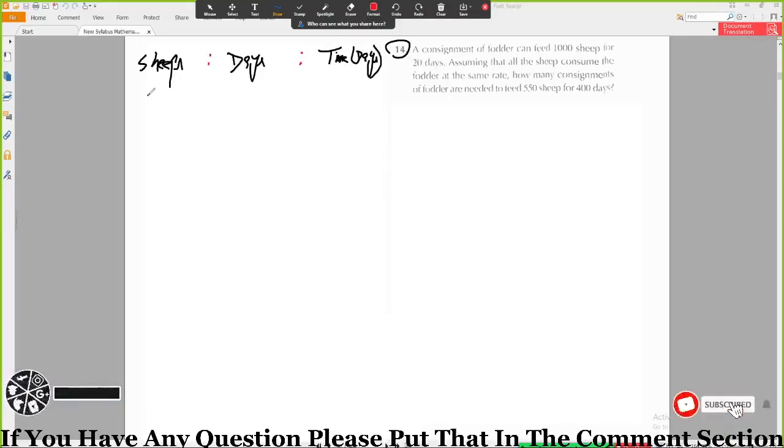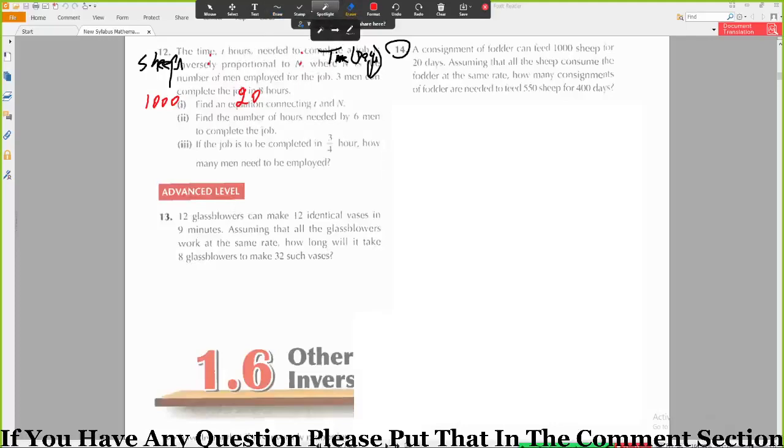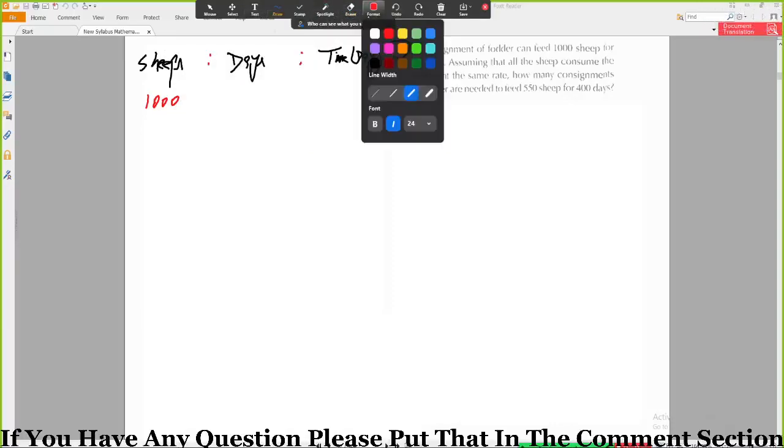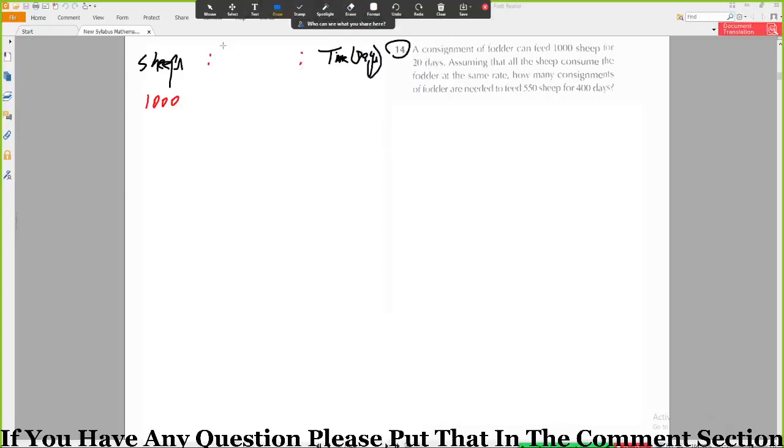Okay, so we have 1000 sheep. A consignment of food, so this is 1, and time is 20 days.